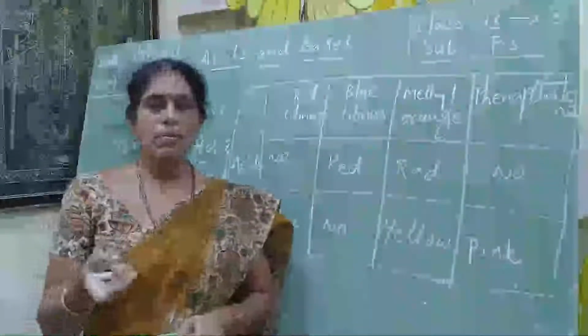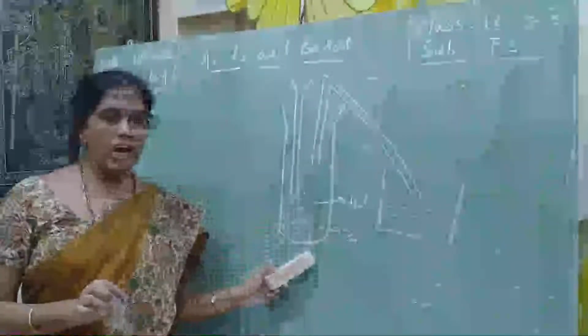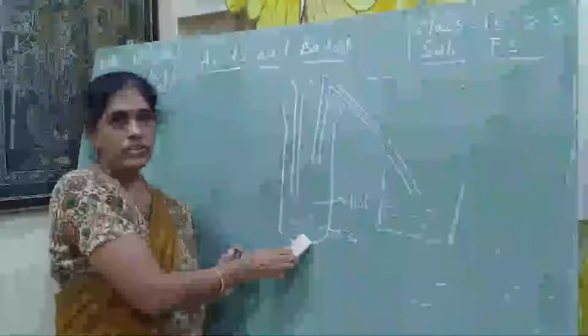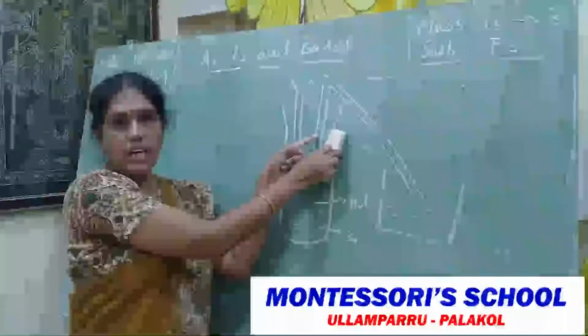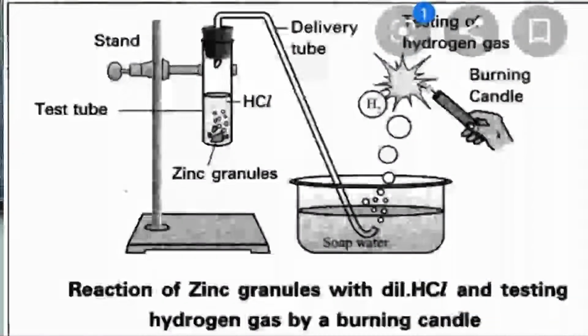Now pour some hydrochloric acid drop by drop. In the test tube we take a few pieces of zinc granules and close it with the two-hole rubber cork. In one hole we fit the delivery tube, which is connected to a gas collecting jar, and in this we take some soap water. This is the thistle funnel. Through the thistle funnel we add hydrochloric acid dropwise until the zinc granules dissolve.